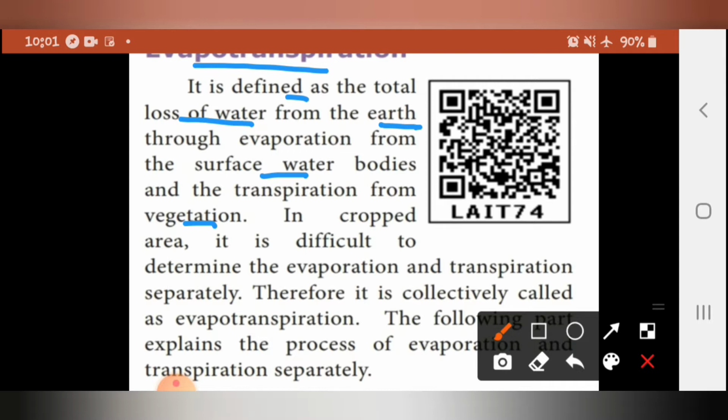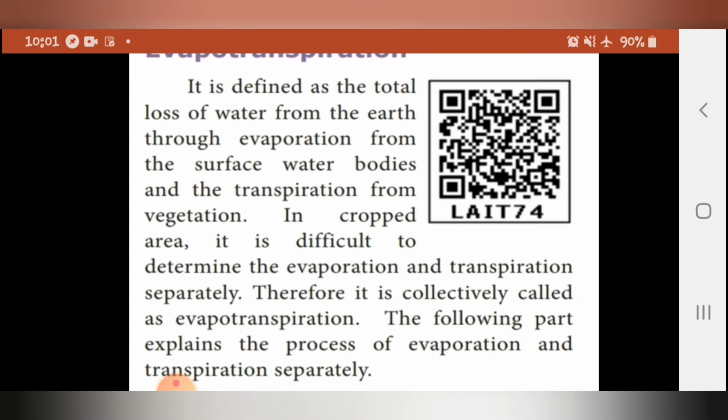Vegetation is nothing but plants and trees. In cropped area it is very difficult to determine the evaporation and transpiration separately. Therefore it is collectively called evapotranspiration. The following part explains the process of evaporation and transpiration separately.